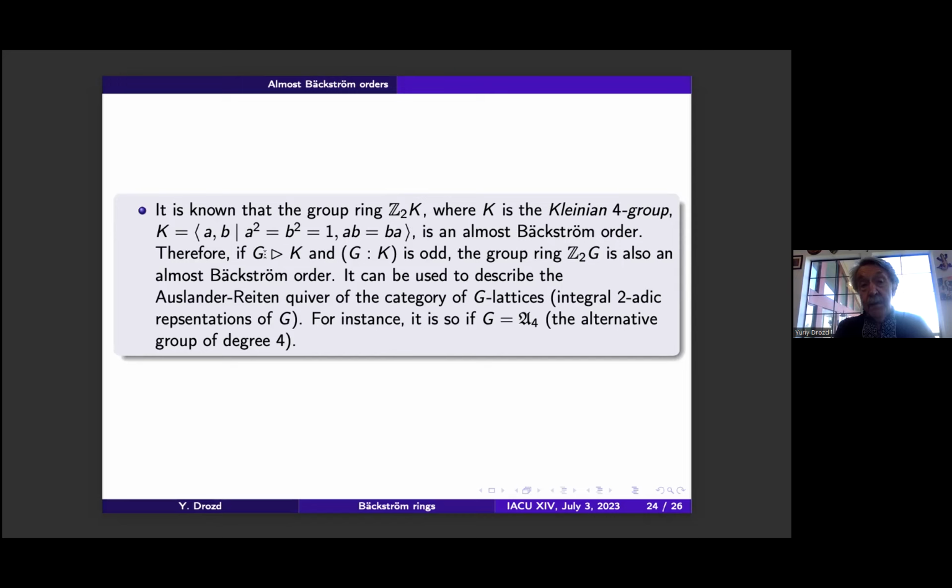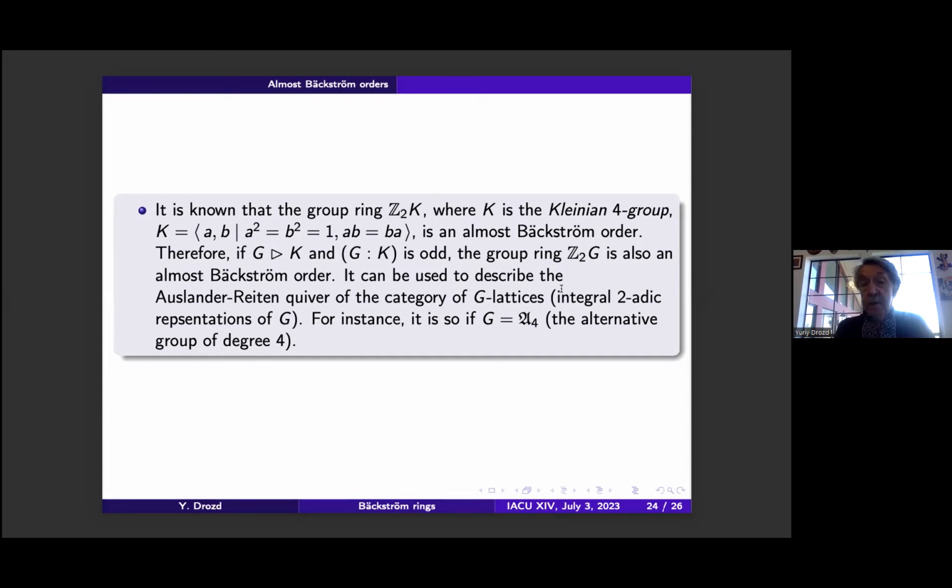Therefore, if a group G contains K with odd index, the group ring ZG is also an almost Backström order, because it is a cross product of K and the quotient, and the order of the quotient is invertible in Z2.